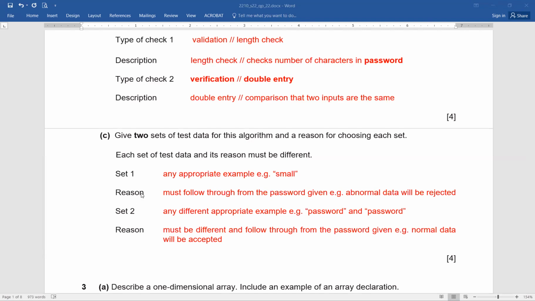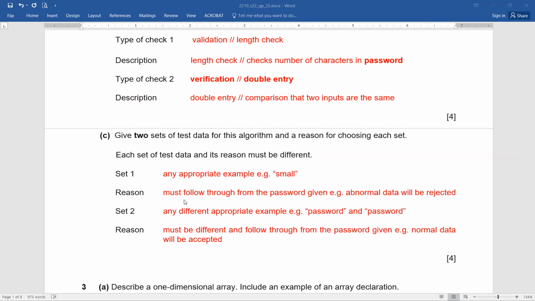Okay, now just an example, any appropriate example, like any student can write anything. Like for example, they can mention anything. And like for example, small, and must follow through from the password given. For example, abnormal data will be rejected. Now, if the student has taken any example and he has mentioned it properly here, and he has given the proper reason for that, it should be rejected because it said abnormal data.